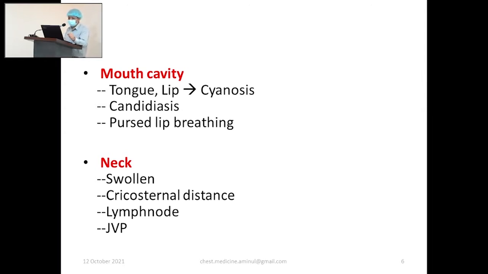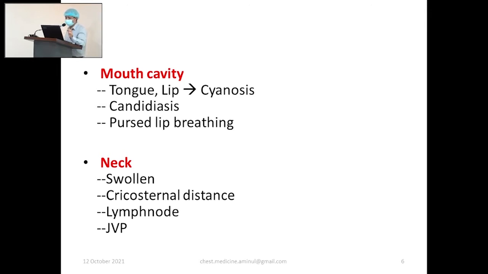In the neck, look whether it is swollen, and check the cricosternal distance, the distance between the upper border of the sternum and the cricoid cartilage, which should be 3 fingers or more. If it is reduced, that indicates the chest has expanded and the sternum has tilted upward, so the distance will be decreased.